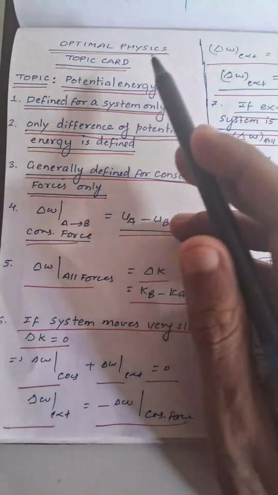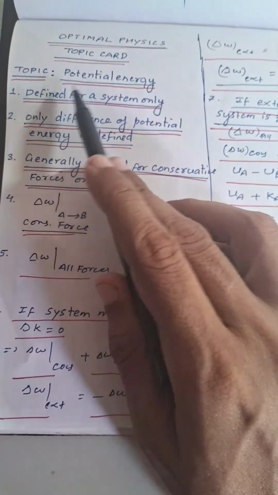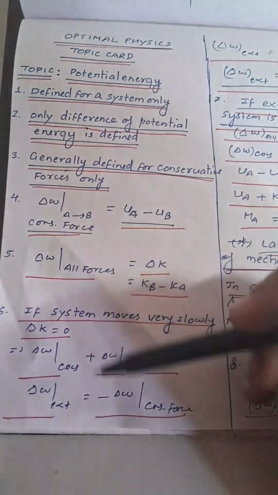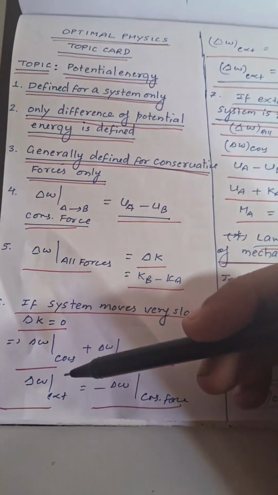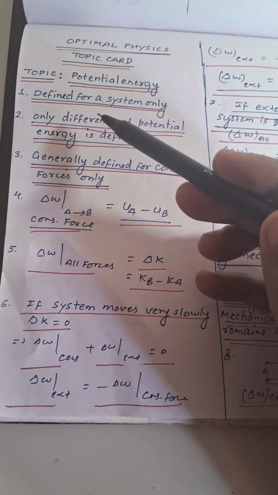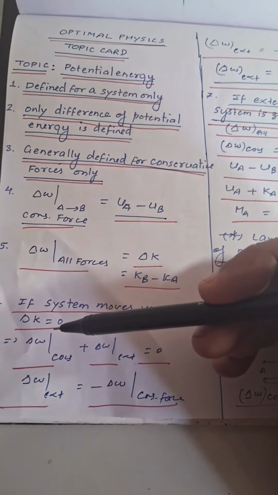Then we have another topic card as I discussed earlier for optimal physics, and this is related to the potential energy. So we have pointed out the topic into point wise form, which is easy to comprehend, easy to understand, and which is more result oriented.